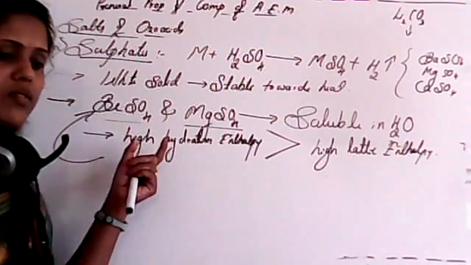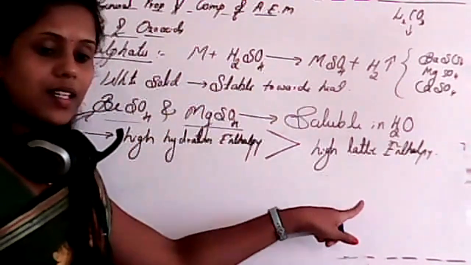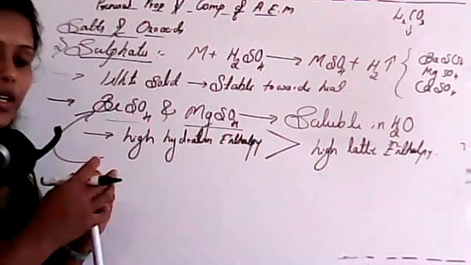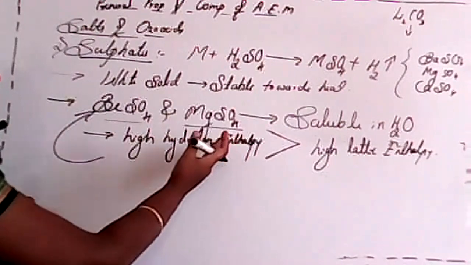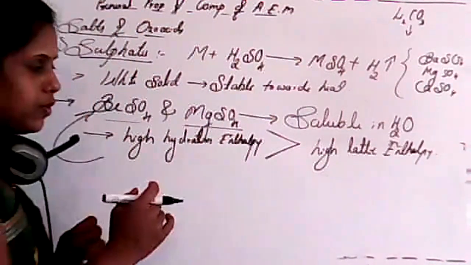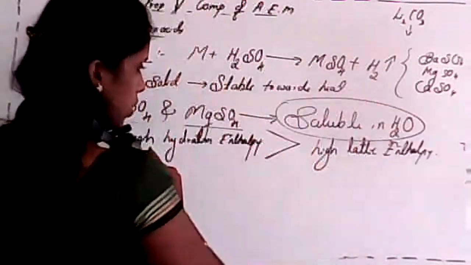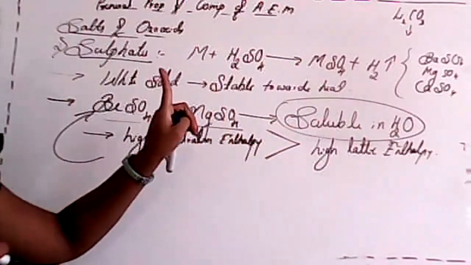The reason is it has a high hydration enthalpy and also a high lattice enthalpy, but when we compare these two properties, high hydration enthalpy always predominates over high lattice enthalpy. So that's why it is soluble in water. Is it clear, student?